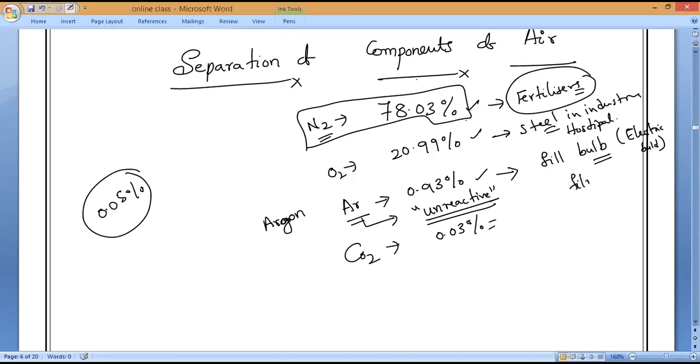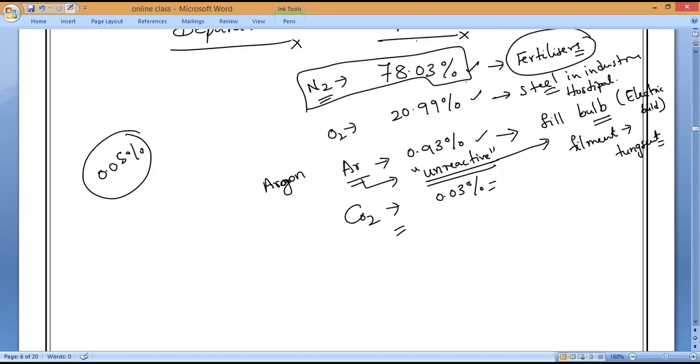What is the filament we use in the bulb? Anybody can tell me the filament name? Tungsten. Tungsten filament. Understand? As argon is an unreactive gas, it will increase the life of the tungsten filament. That is why we are using argon. Now carbon dioxide, as we know, has a lot of applications.